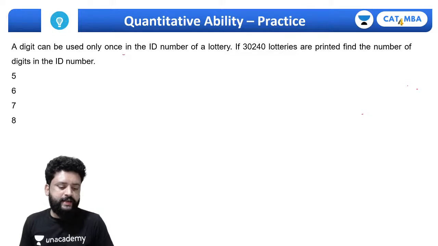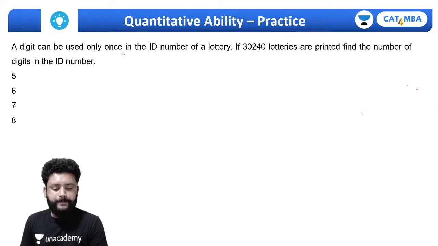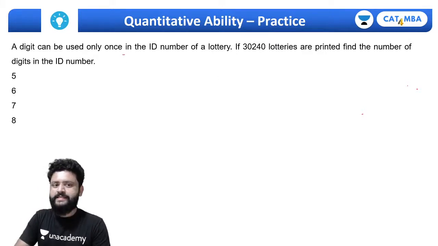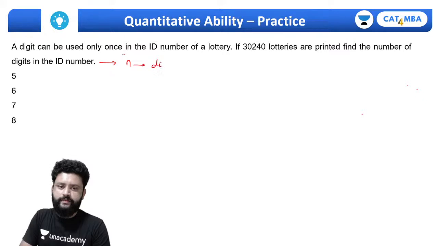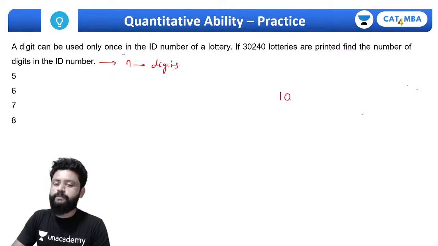Yes, 10CN is 30240. नो नो नो, थोड़ा सा गड़बड़ हो गया, एक minute mistake कर लिया तुमने. Not 10CN, and let's say n be the number of digits. Okay, yes, it should be 10PN.